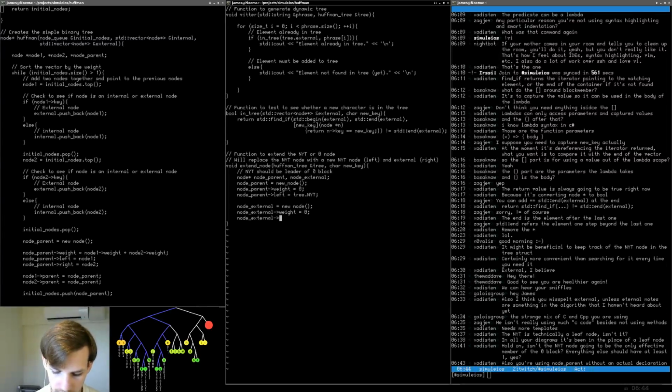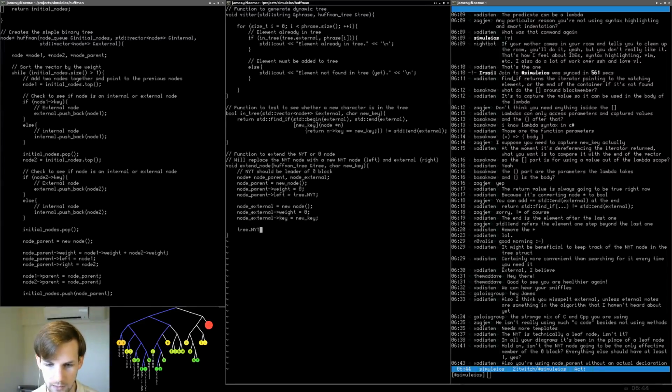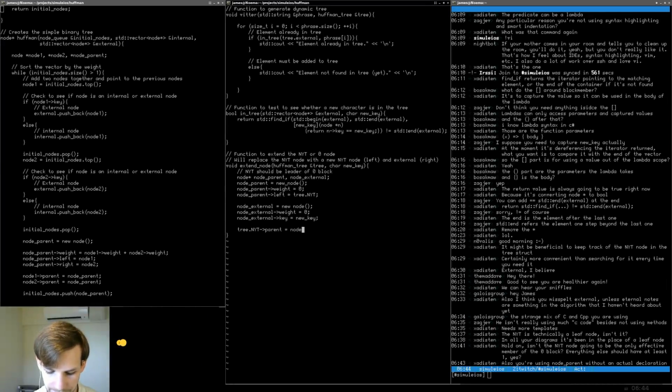Pointing to key is going to be equal to new key. And then we go down here and we say tree dot not yet translated, pointing to parent is going to be equal to node parent.